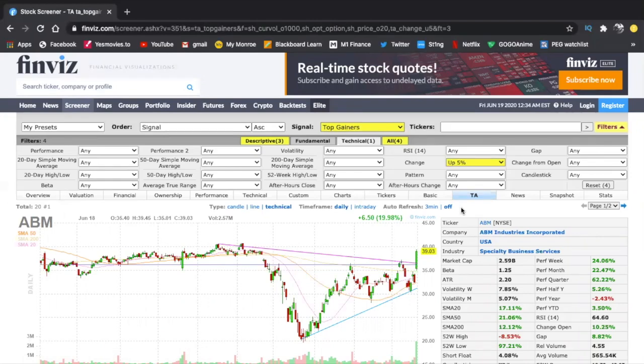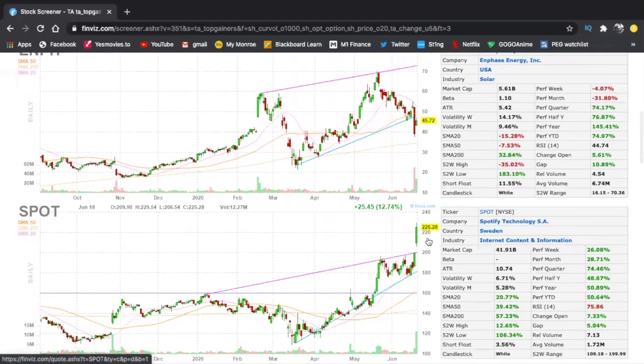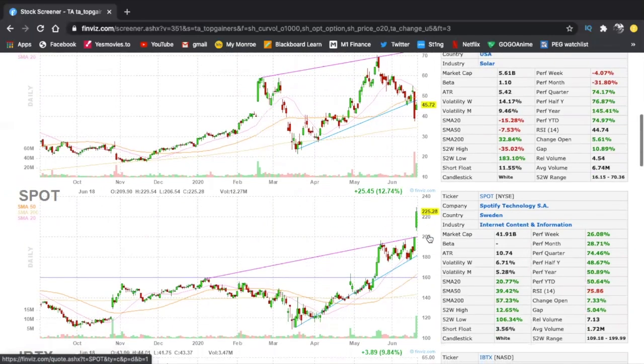Now this, you will not find a lot of them in this market. There's quite a bit of them because it's a volatile market. So we got 20 of these, right? And we look for why it's up 5%. Like for example, SPOT, Spotify, up I believe 15% today. I'm not sure, but you get the point. It's up a lot, that's what I'm trying to say. And it broke out and then hit a new 52-week high and did very nicely.